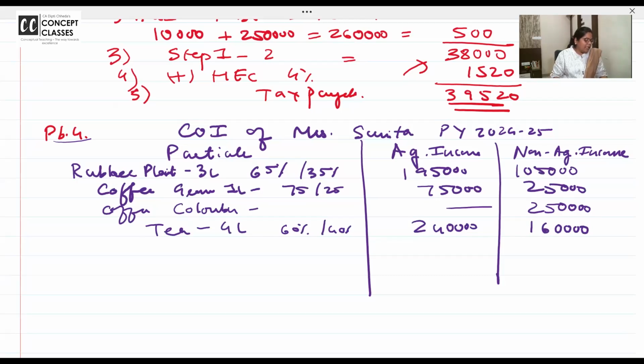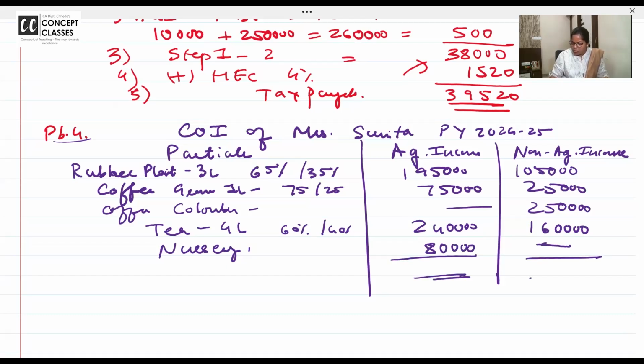Done. Last one, income from nursery. Even though it is done in potted plants and all, it will be fully agricultural income and exempt. Total karo. Do the total in your calculator. Don't copy. Tell me honestly, should we print the answer or should we give the material without answer?